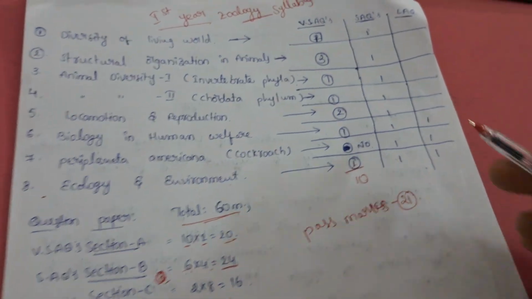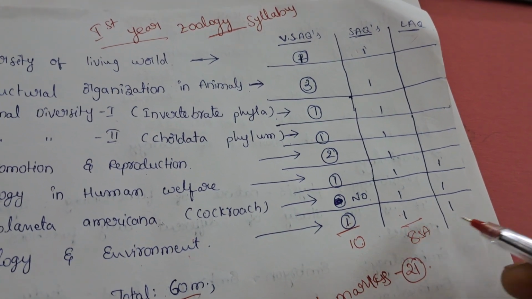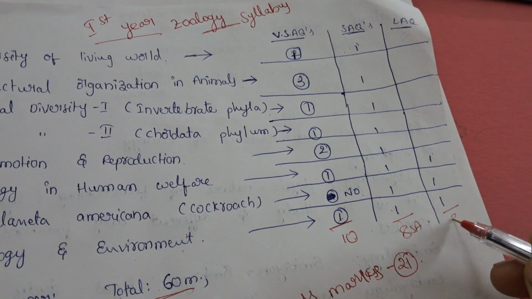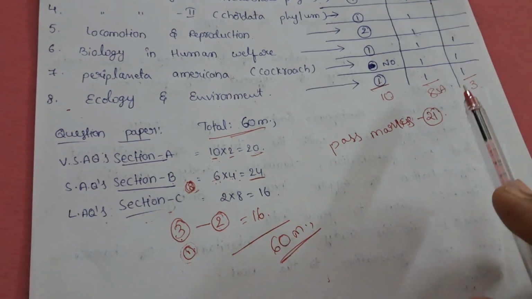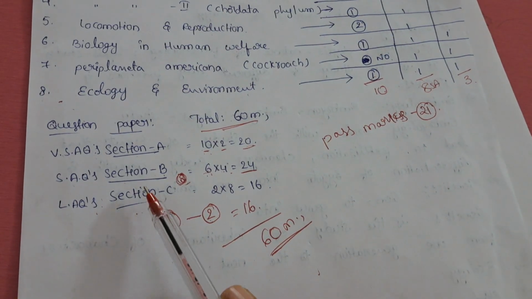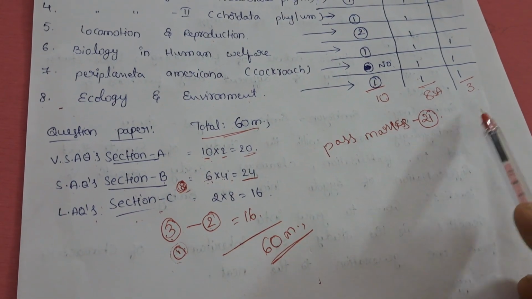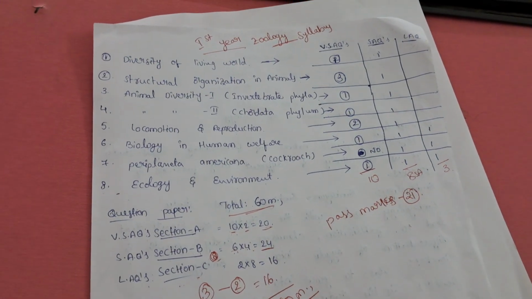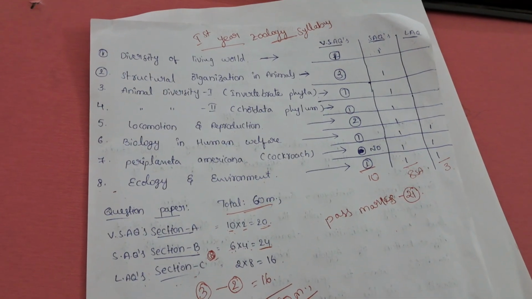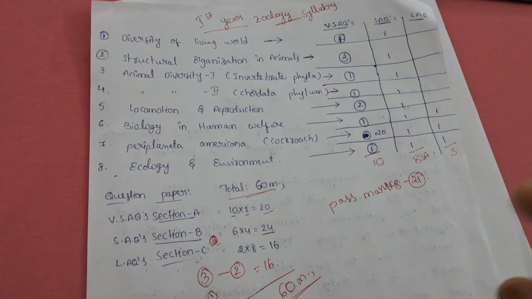In total, 10 VSAQs, 8 SAQs, and 3 LAQs. Total 60 marks you get. With a little bit of concentration, you will get 60 out of 60 in this subject.